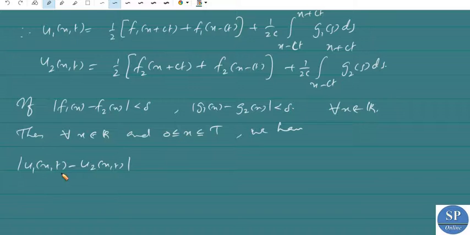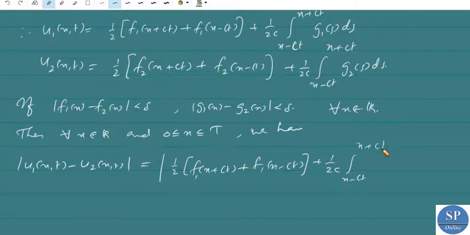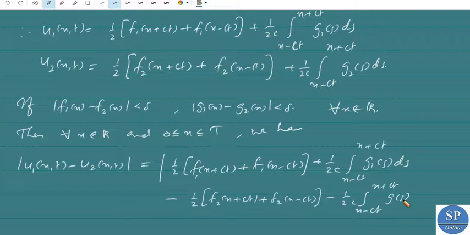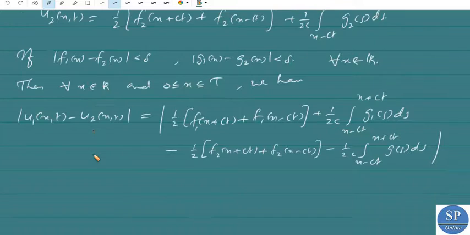Okay, so modulus of u1 minus u2 is nothing but modulus of this minus this, that is equal to modulus of 1 by 2 into f1 of x plus ct plus f1 of x minus ct plus 1 by 2c into the integral from x minus ct to x plus ct of g1 of s ds, minus u2, which is 1 by 2 into f2 of x plus ct plus f2 of x minus ct, plus 1 by 2c into the integral from x minus ct to x plus ct of g2 of s ds. It's modulus of this.